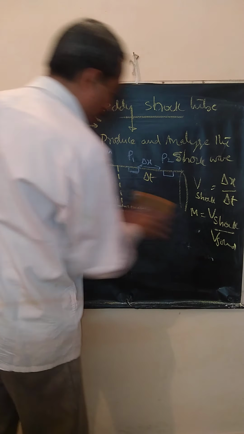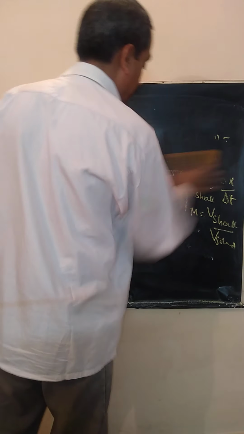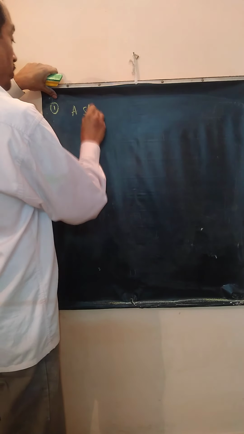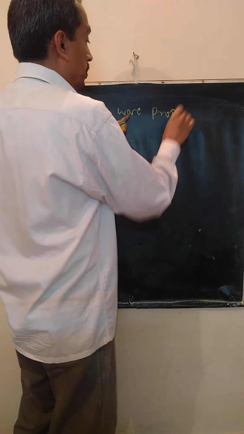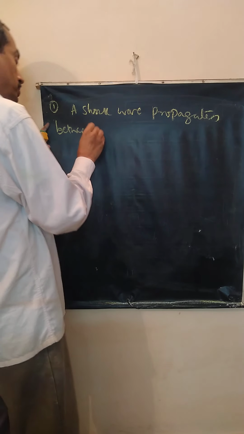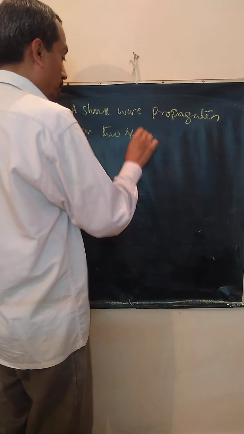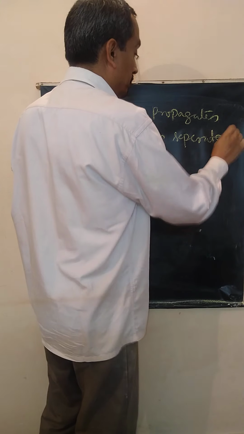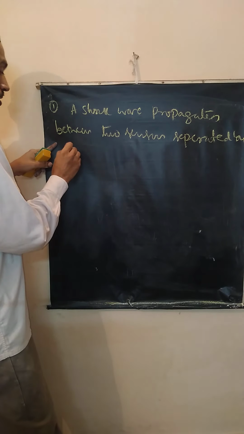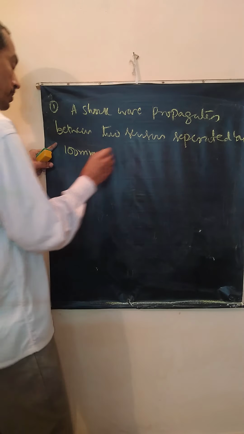These shock waves have a lot of applications. We will now solve a numerical. What is the numerical here? A shock wave propagates between two sensors separated by 100 millimeter in 1 nanosecond.